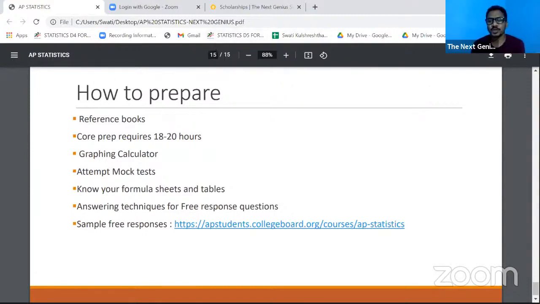Yeah, sure, ma'am. Thank you very much for this session. It was really helpful to know about AP Statistics, how exactly it revolves around. The type of questions you conducted in this session were really good to have a good idea about the questions, how exactly the students should experience in the exam.